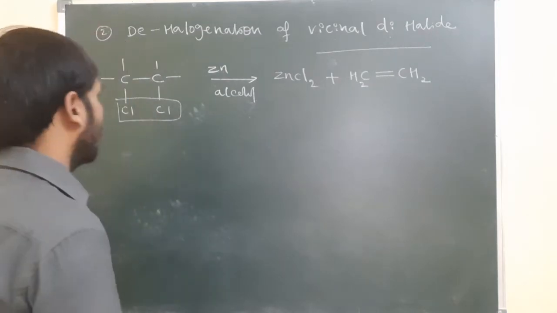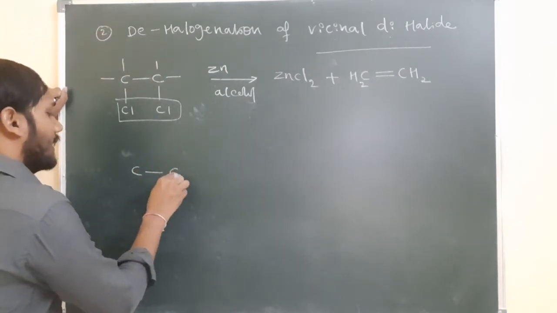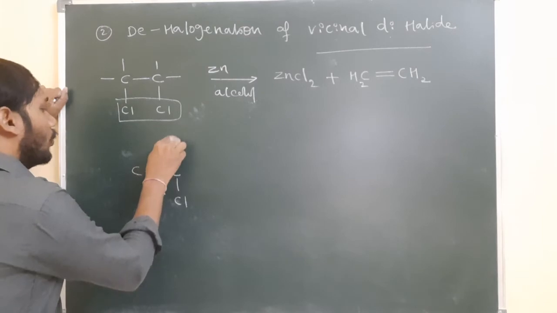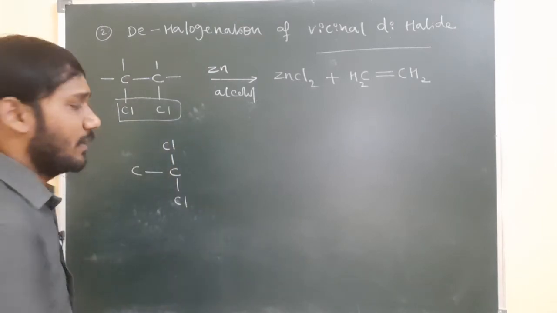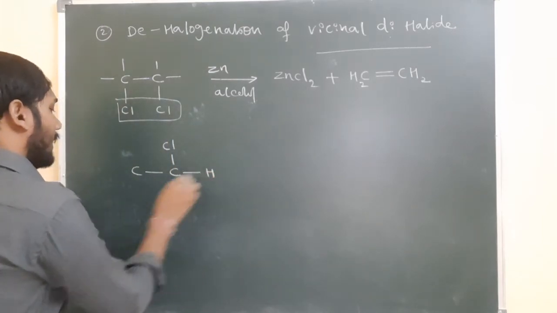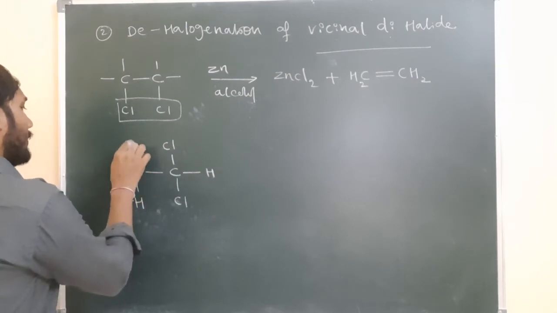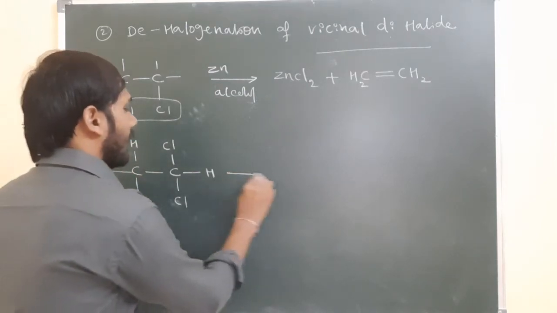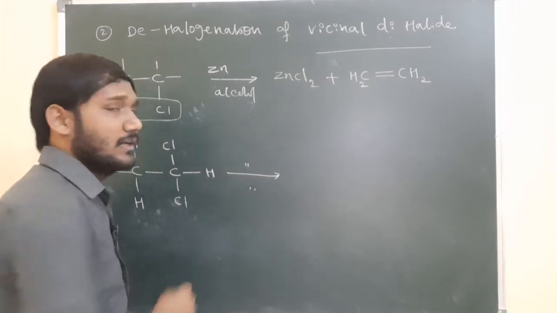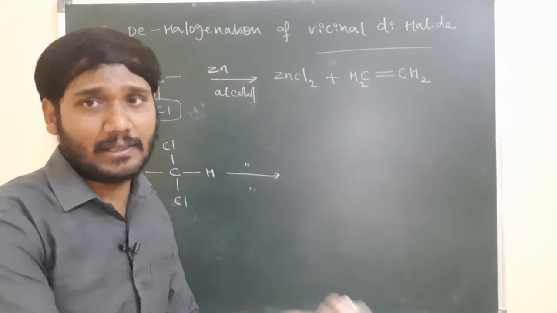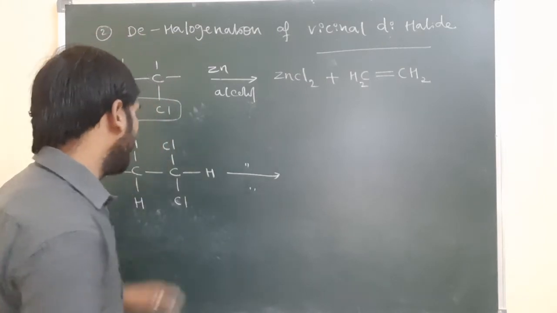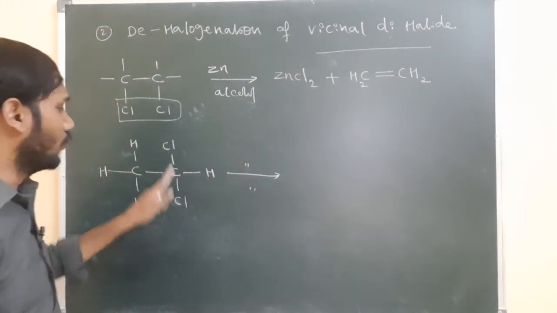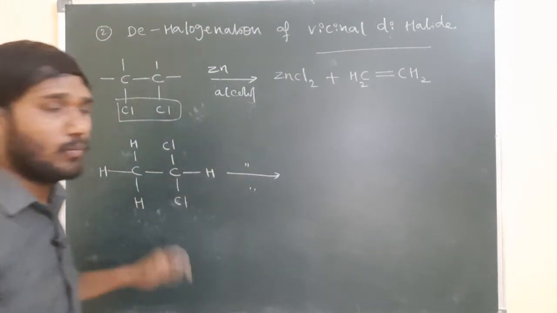The same geminal dihalide we can also take, there is no problem. Geminal dihalide means two halogens present on the same carbon atom. This also reacts with zinc and alcohol, or ethanol or methanol, whatever it is. Here also the zinc reacts with 2 chlorines and a carbon to carbon double bond is developed.